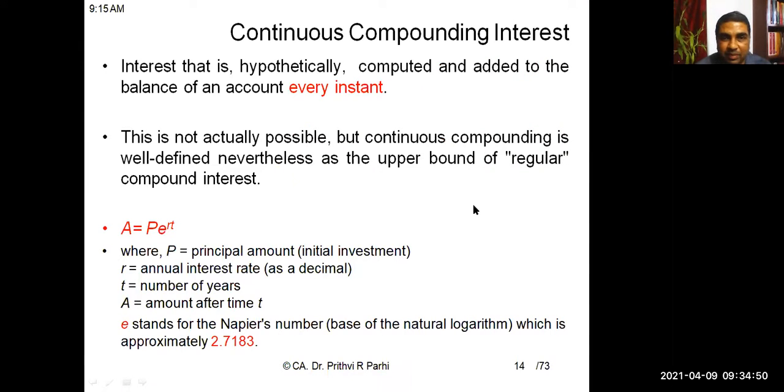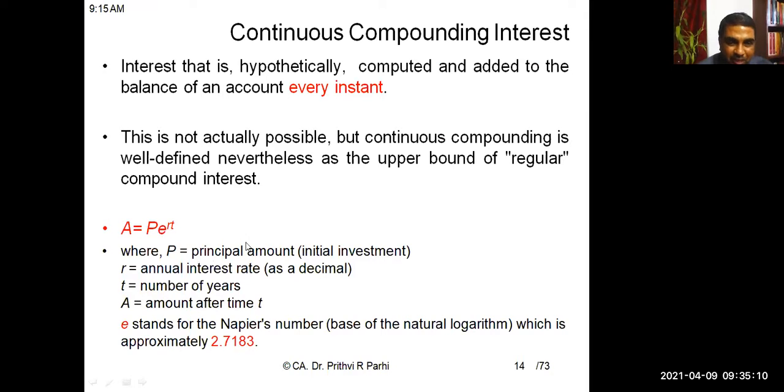Here, when interest is getting compounded at every instant, we have one more formula to find out the future value. The future value will be computed by using this formula: A is equal to P e to the power RT.